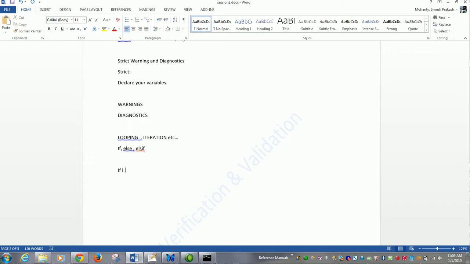If I like Perl, I code, else I drink whiskey. In a real-time situation, you might come across situations like: if a certain thing is good, I do this thing. If that is bad, I throw it. So the Perl language also behaves the same way.